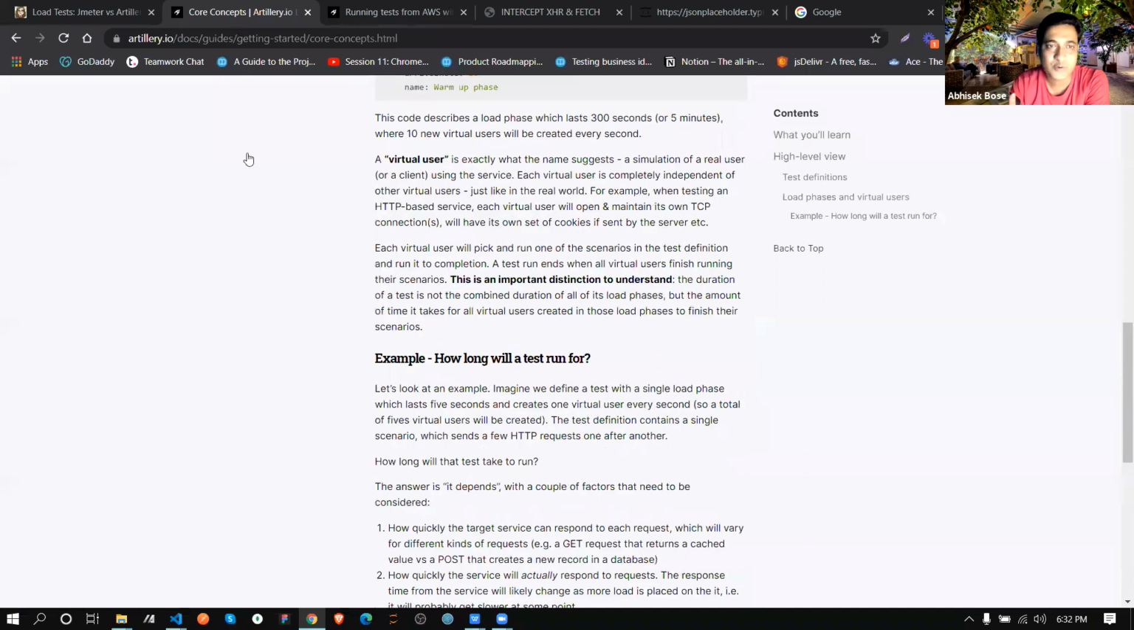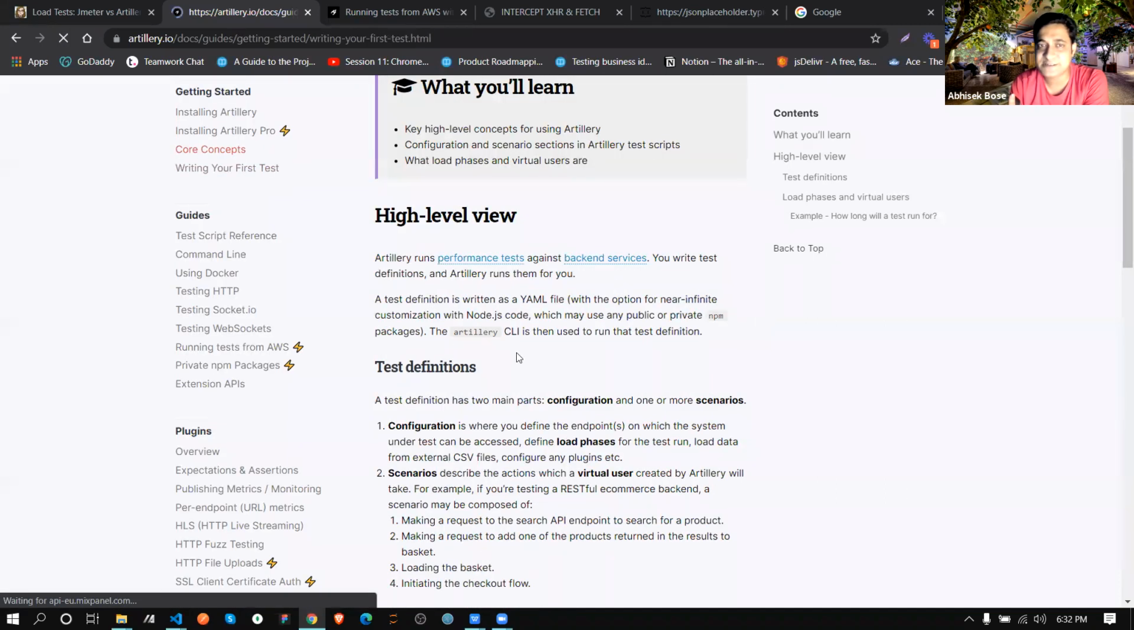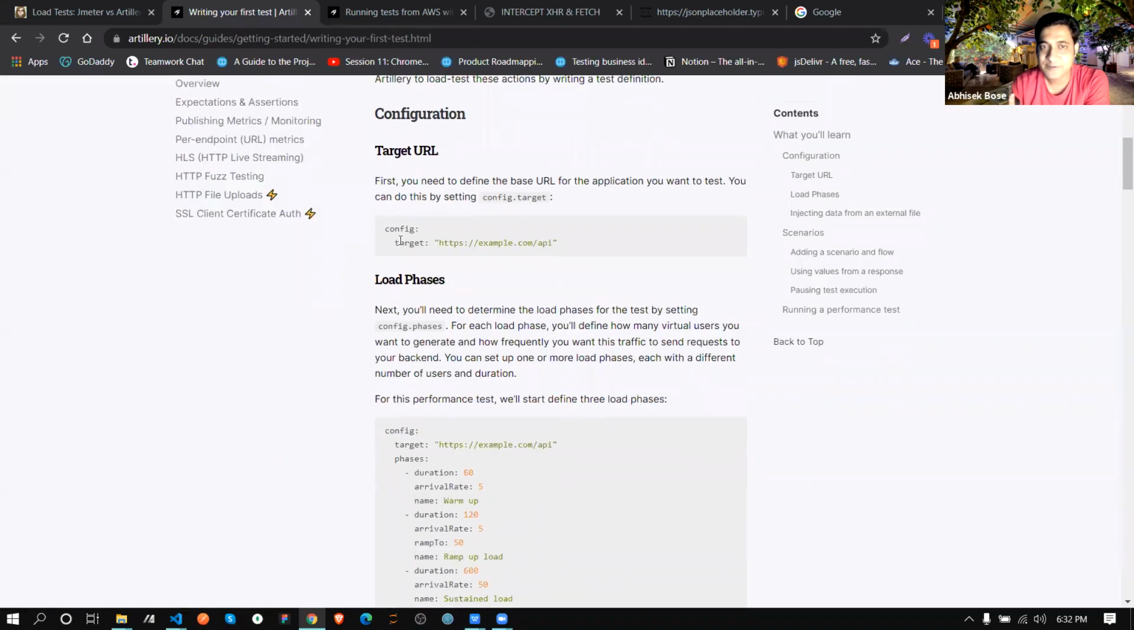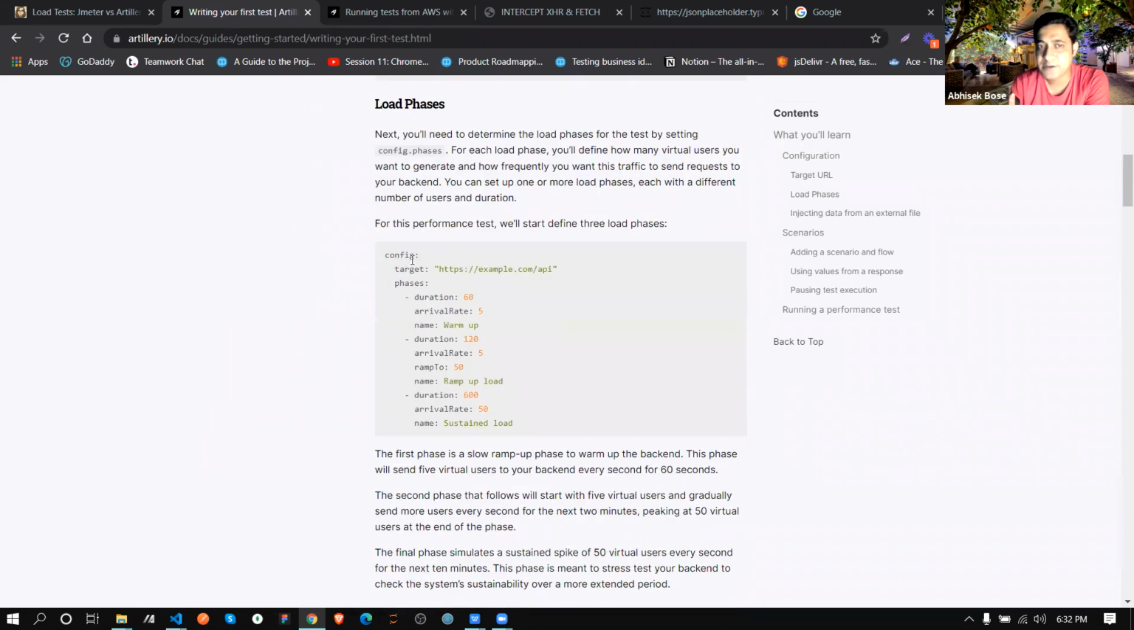Okay, next go to writing your first test. So you are going to maintain a target URL this way. Okay, let's open this one. Config target means your URL where you are doing the load testing. Okay, this is your URL. Duration 60 seconds, arrival rate 5. So this is one phase. We mentioned we can create multiple phases. This is one phase we created for warm up.